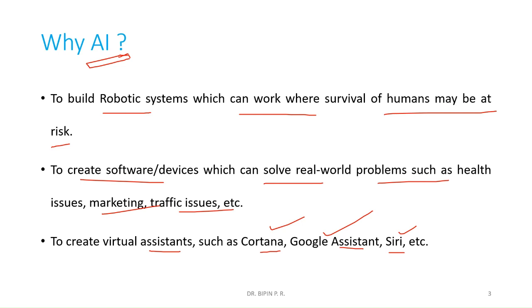Okay. So to give such type of advantage, we are making use of AI to build robotic systems where human survival is at risk, to create advanced softwares and devices which can solve real world problems, then to create virtual assistants such as Cortana, Google Assistant, Siri, etc. Not only these situations, we can make use of AI in almost all the situations where we require it. Thereby, we can solve the issues more easily.